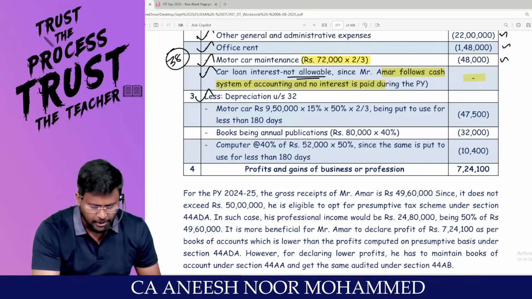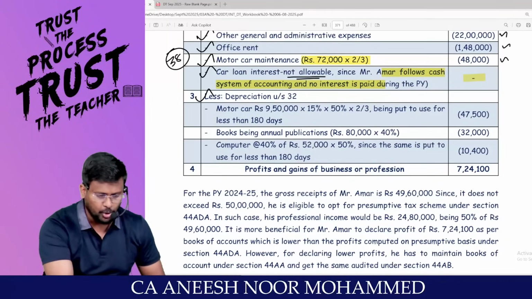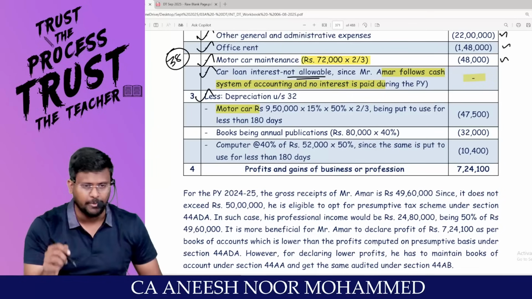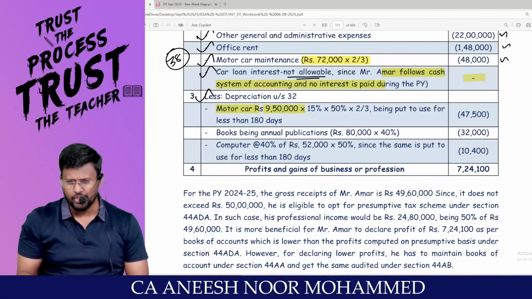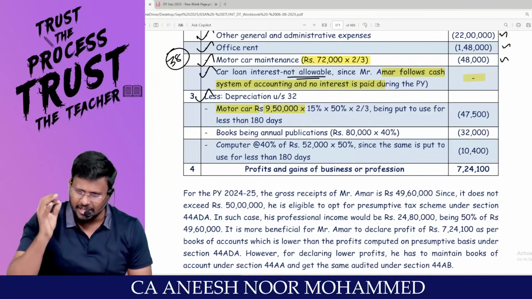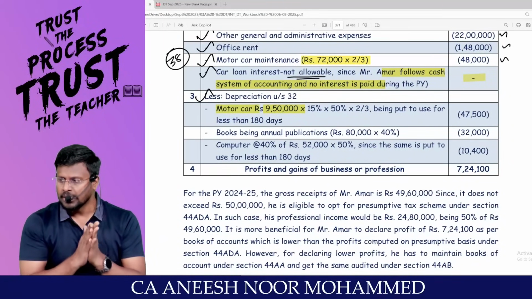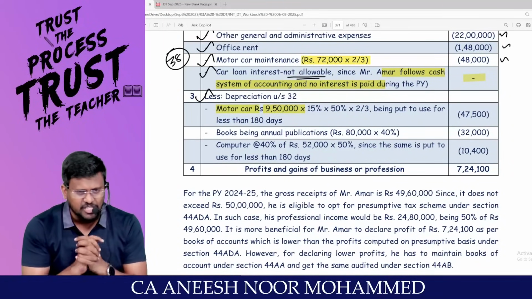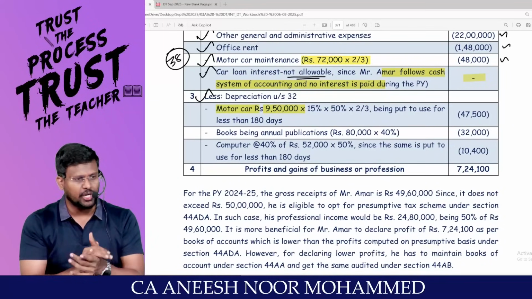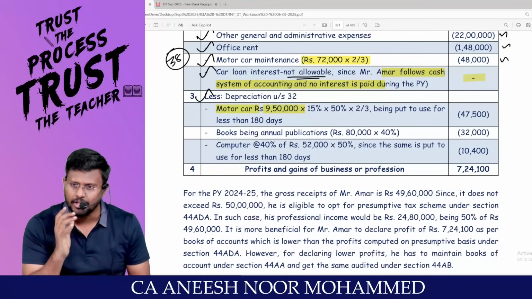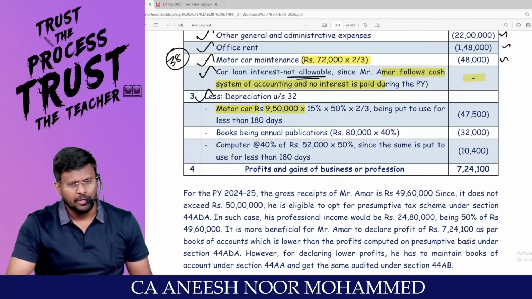Whereas, my dear lovable students, depreciation will be allowed as a deduction. Am I right? First one, motor car. You have to check the question and tell me what is the value of the motor car. 9,50,000. Let me ask you a question: is the motor car purchased by cash or account payee cheque? Basically, specified mode. Sir, if you are purchasing an asset in specified mode, then only you are entitled to claim depreciation under section 32. Am I right? What is the date of purchase of the motor car?